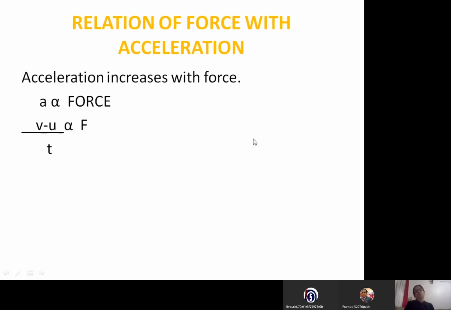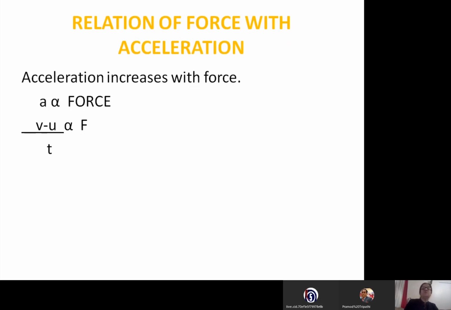Now what are we concluding from this, what is the first law saying? First law says that acceleration increases with the force. When force is applied, there is change in velocity. Just now we said Newton's first law says the object at rest remains at rest, object in motion remains in motion if no unbalanced force is applied.